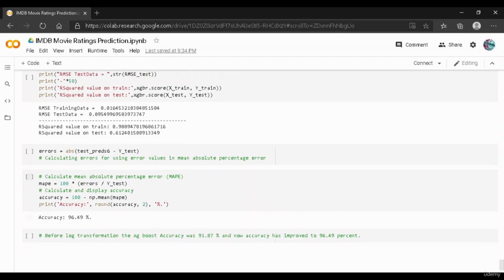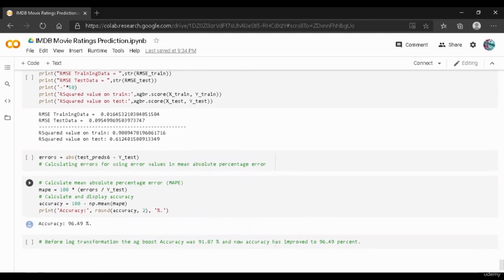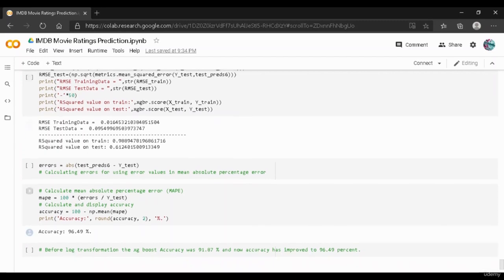And this model can be used in order to predict the IMDB score ratings. The model can be further improved with the help of hyperparameter tuning. We can tune the hyperparameters of the XGBoost regressor and the random forest regressor as well, and see if there is any increase in the accuracy of these two models.